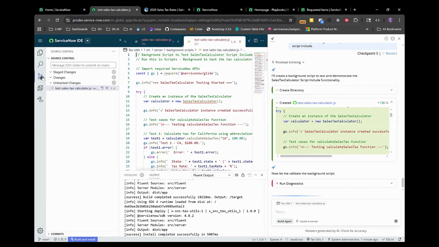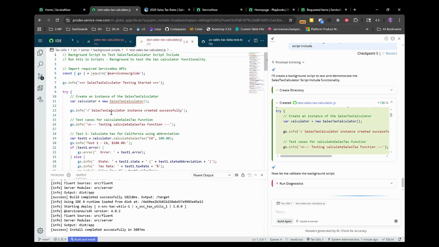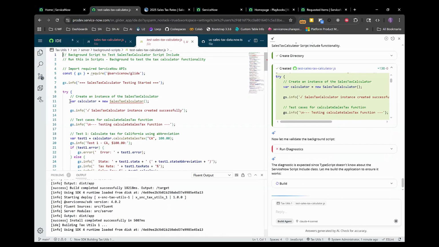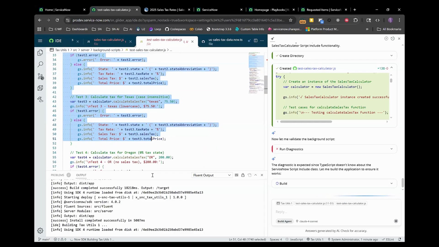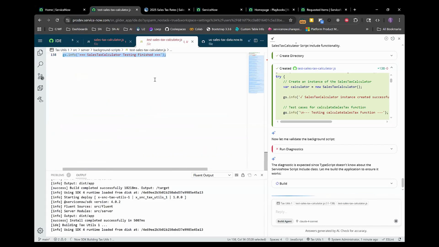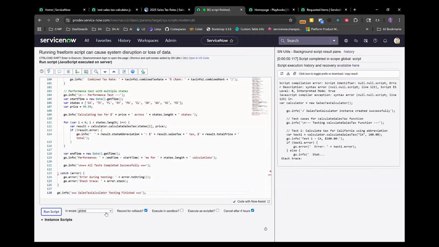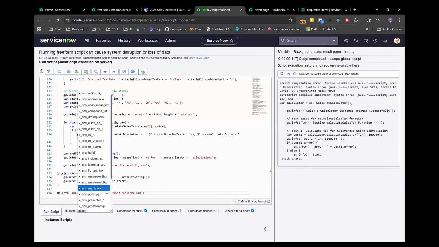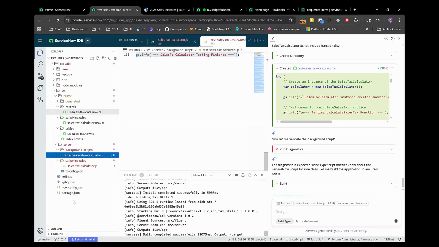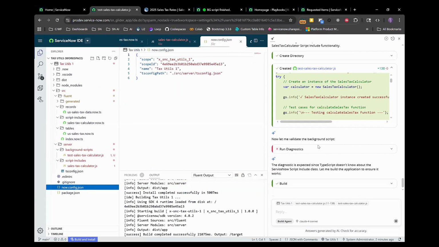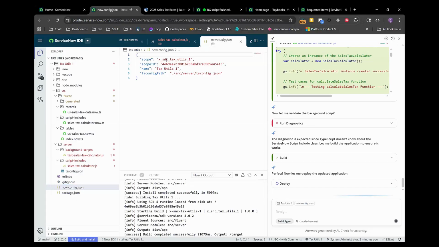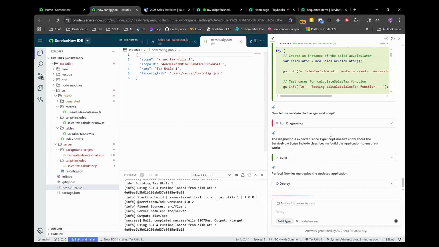I don't think I really want all of this, but what I am going to do is take some of this code here and let's see it run. All right, let's paste it into Build Agent. Or, I'm sorry, into background script. See what we got. So let's choose our scope. And what we can do is, if we go back to the now config, it's x_snc_tax_utils_1. So let's wait for this to deploy.